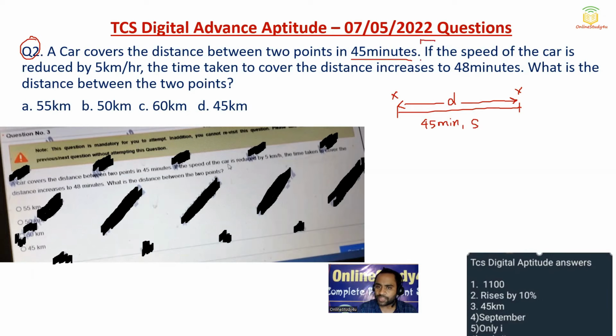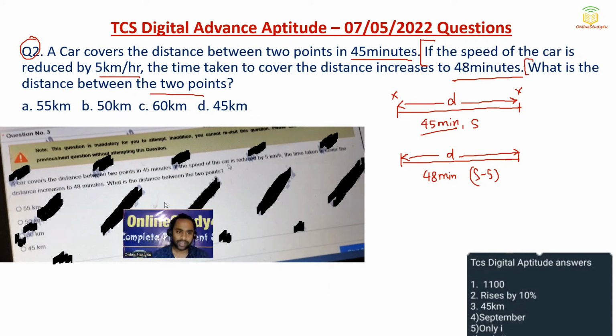Now if the speed of the car is reduced by 5 kilometers per hour, let me make one more diagram, because a diagram makes the problem easier. So the speed of the car is reduced by 5 kilometers. Now the speed is what? S minus 5 kilometers per hour. And the time taken to cover the distance increases to 48 minutes. Earlier it was 45 minutes, now it will become 48 minutes. Then what is the distance between the 2 points? So basically you need to calculate the value of D, the distance.